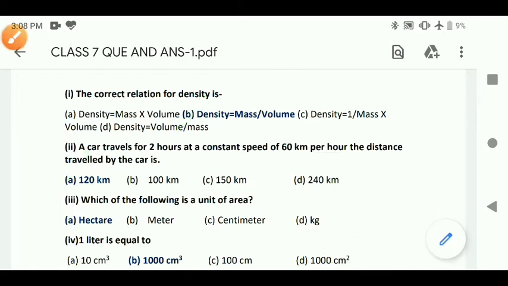Okay. Third one, which of the following is a unit of area? Unit of area is hectare. Option number A is the right answer. 1 liter is equal to 1000 centimeter cube. Option number B is the right answer.